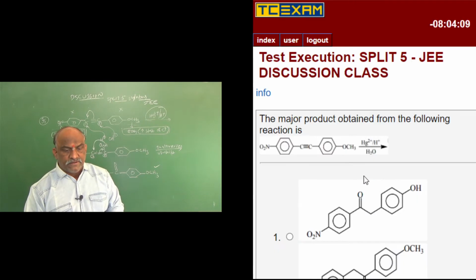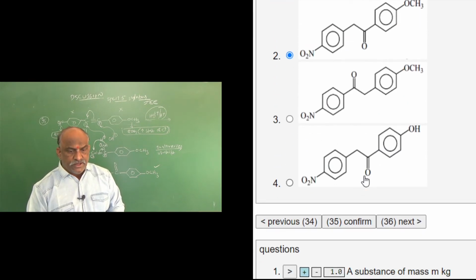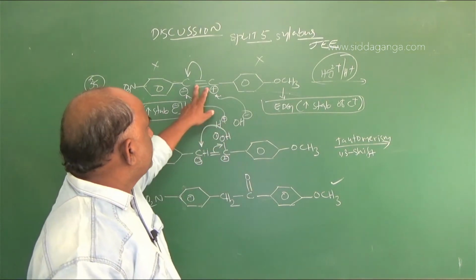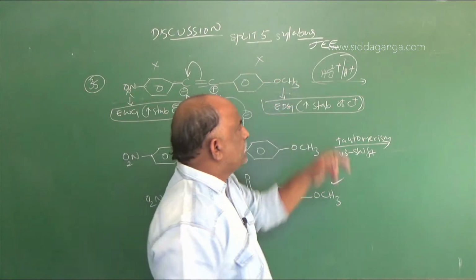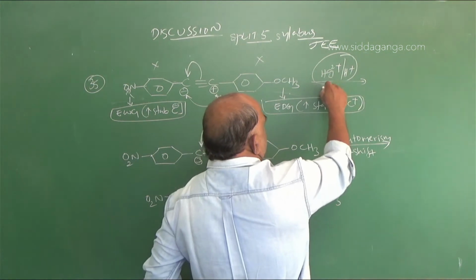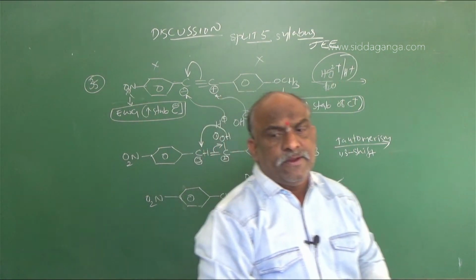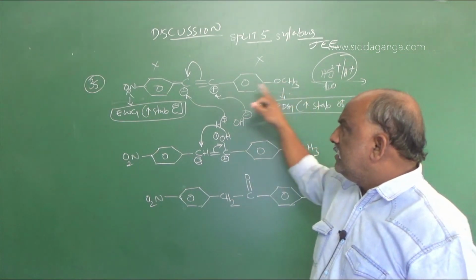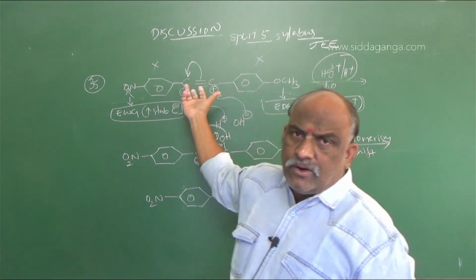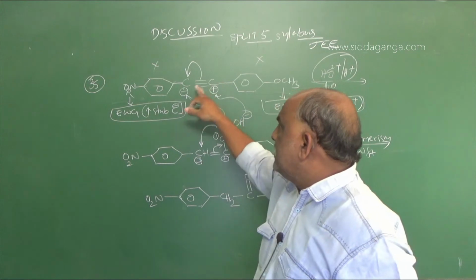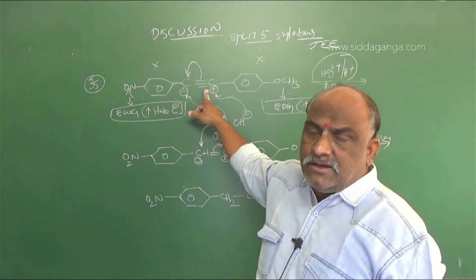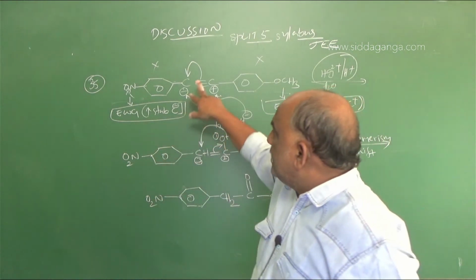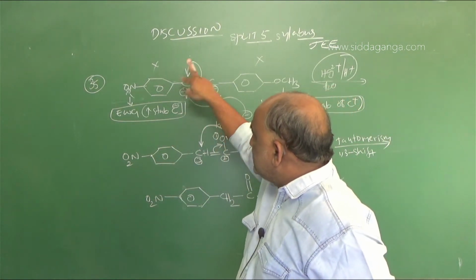So it is clear. This is a very interesting and important question and I hope you understood. Once again I repeat this. Same reaction here, Hg2 plus, H plus. This Hg2 plus, H plus is nothing but addition of water to that compound. You should add water not by Markovnikov rule but anti-Markovnikov, because here both carbons are triple bonded carbons. Then what to do is where you should turn the bond. That is important. Turn the bond towards the right direction or towards the left direction.